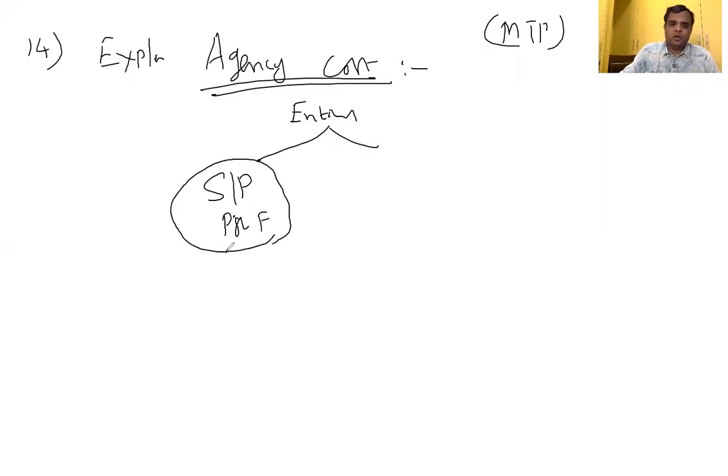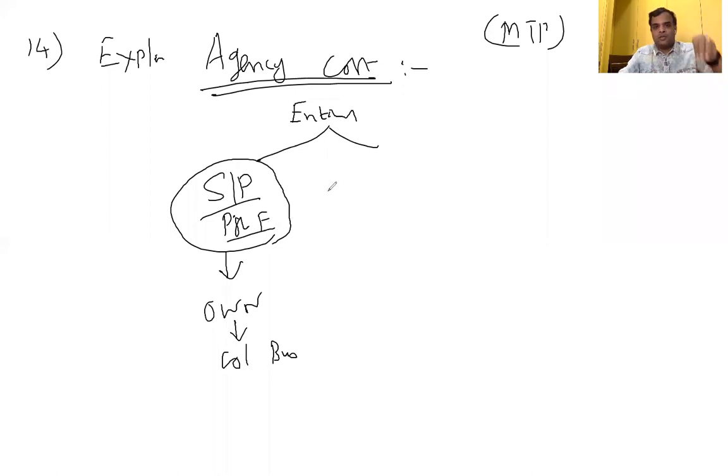In case of sole proprietor, owner having the direct control over the business. Whether sole proprietor or partnership, the partners or owners having the direct control over the business.